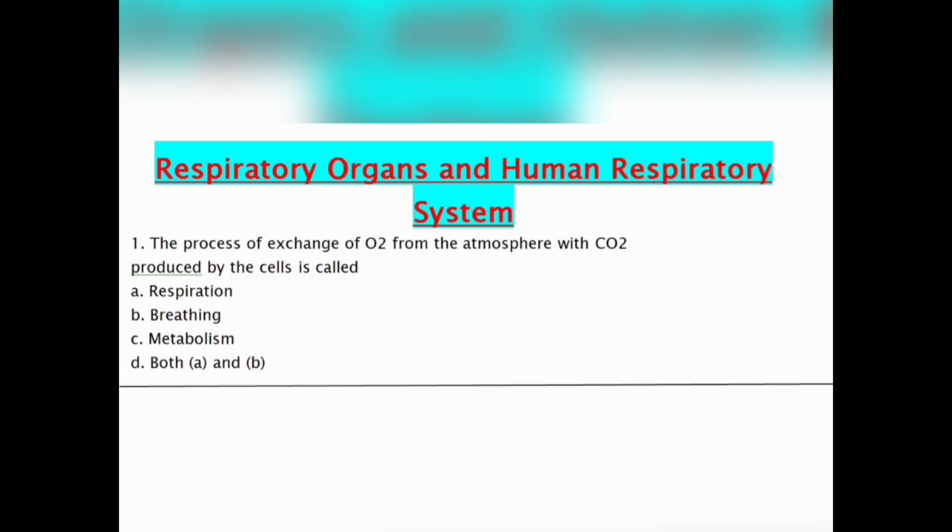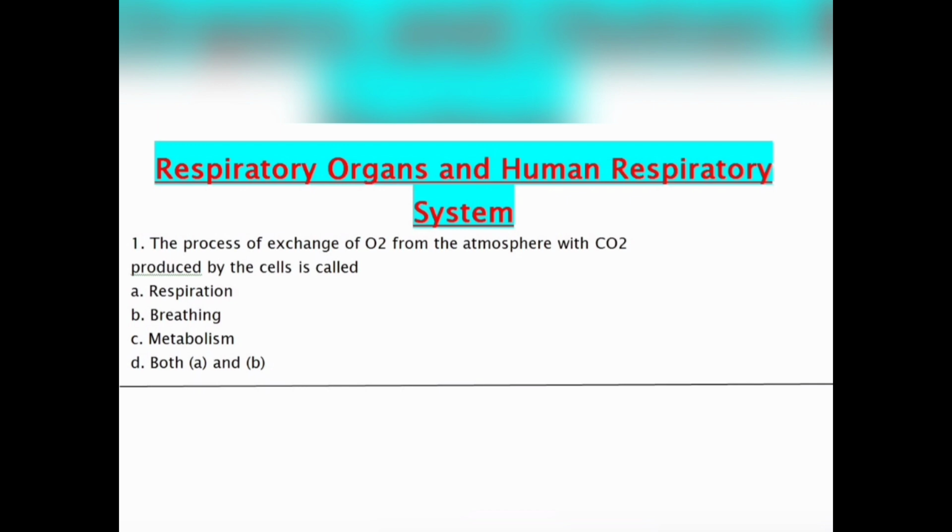So today we are starting our new topic, respiratory organs and human respiratory system. Let's start with the first previous year question MCQs. The process of exchange of O2 from the atmosphere with CO2 produced by the cell is called. Our correct option will be option D, both A and B.